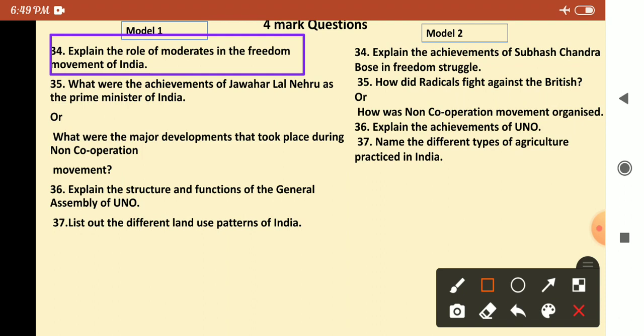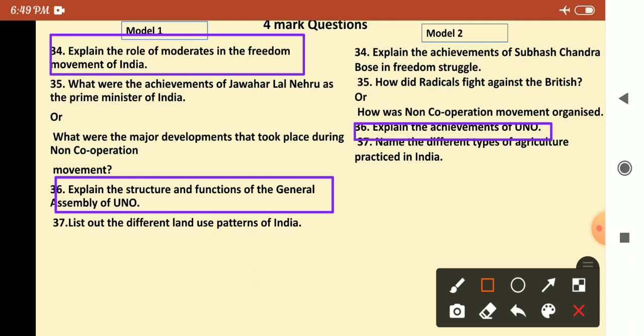And here the 36th one is: explain the structure and functions of the General Assembly. But here they have directly asked: explain the achievements of UNO. Same lesson, concept changed.